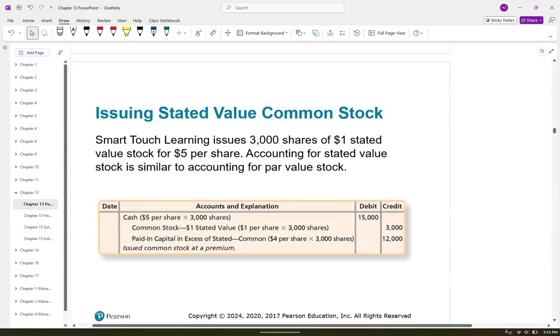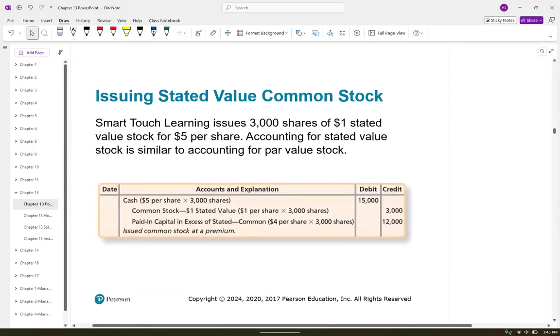Okay. So now let's talk about stated value for common stock. Remember I said stated value is handled almost identically to par value. So in this problem, we have 3,000 shares of $1 stated value. You could put par in there. It means the exact same thing. And our journal entry would be to debit the 15,000, debit common stock. Just note the only difference is right here it says stated value, not par value. And then we come down here, paid in capital in excess of stated value, common stock. Okay, so really just the account titles changed on this one.